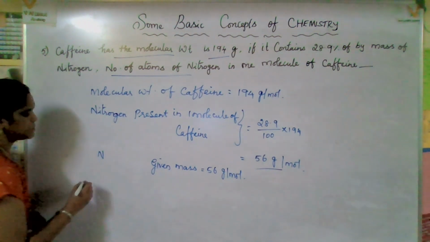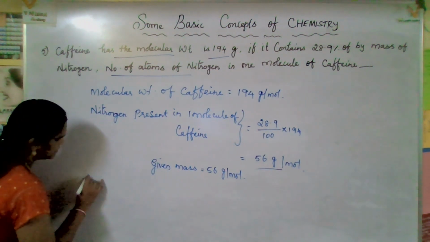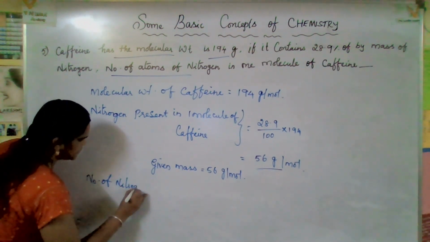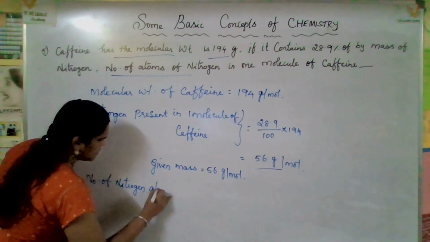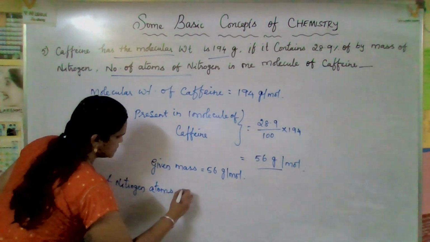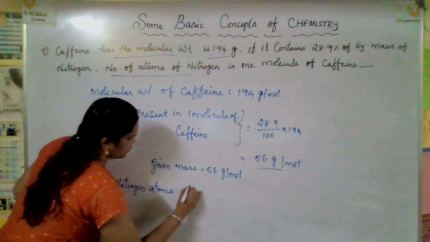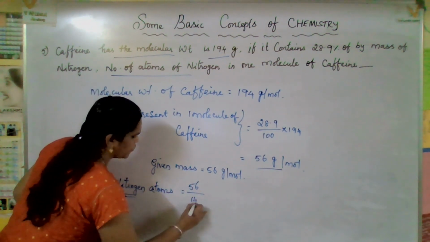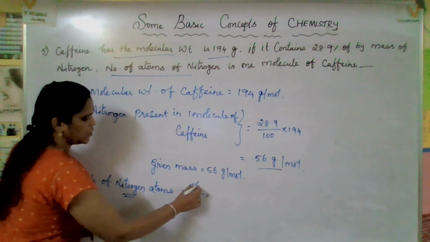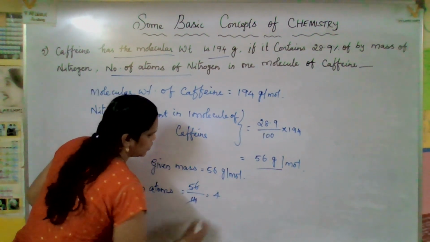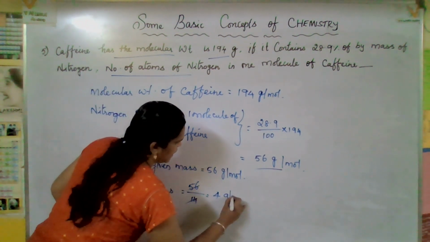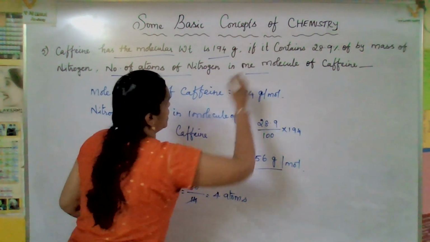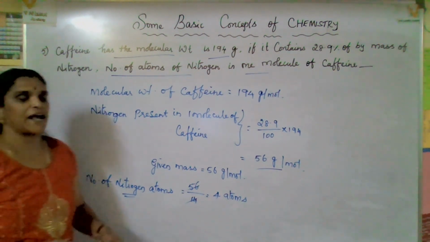The number of nitrogen atoms present in one molecule is 56 divided by the atomic mass of nitrogen, how much? 14. So what is the answer? You will get 4. 4 atoms. The number of atoms of nitrogen in one molecule of caffeine is 4 atoms.